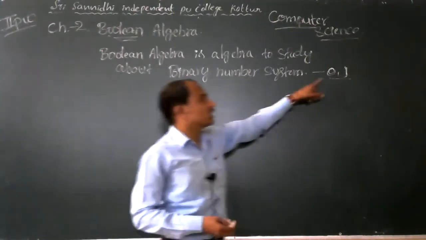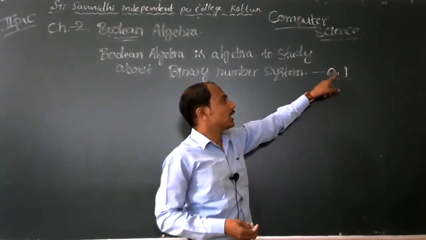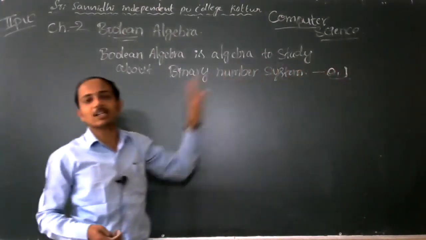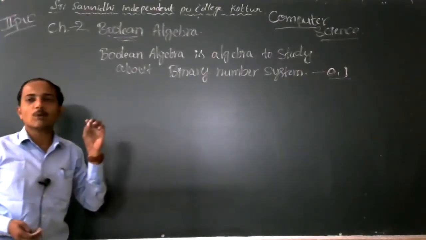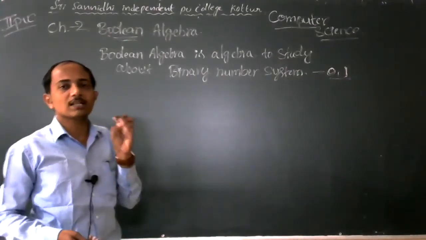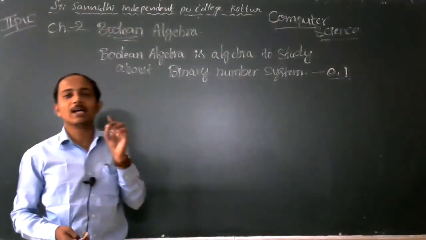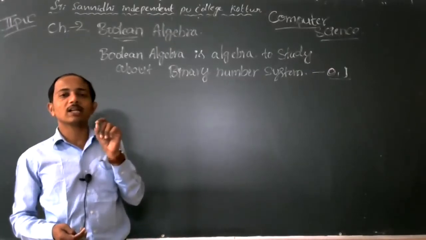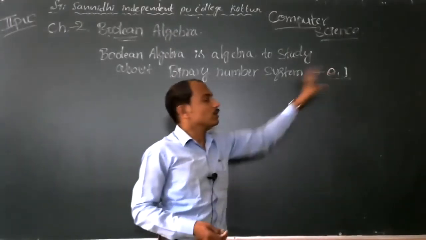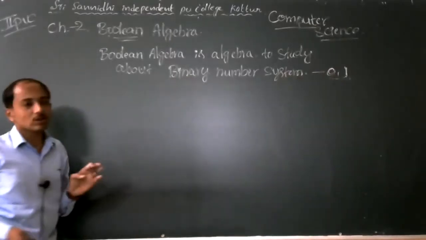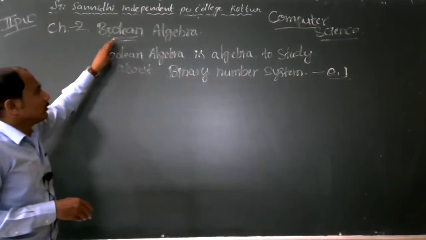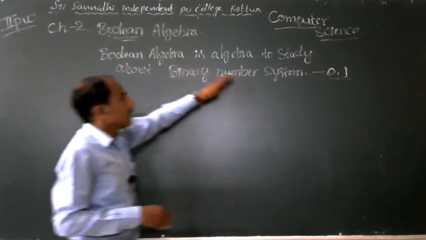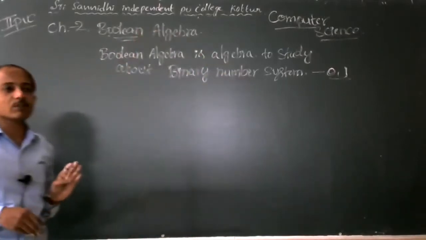So that is a binary digit. All the values, all the data and information are stored only as 0 and 1, like true and false. Data is represented in computer memory using binary digits, like the binary number system. So in Boolean algebra, using the binary number system, to study the binary number system, that is called Boolean algebra.